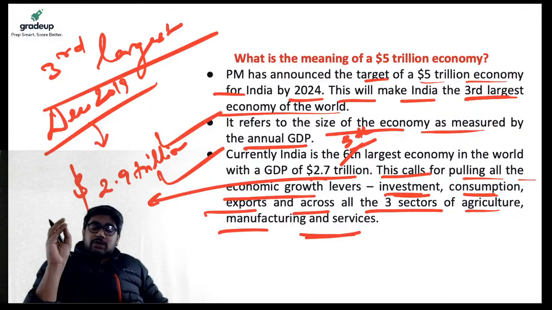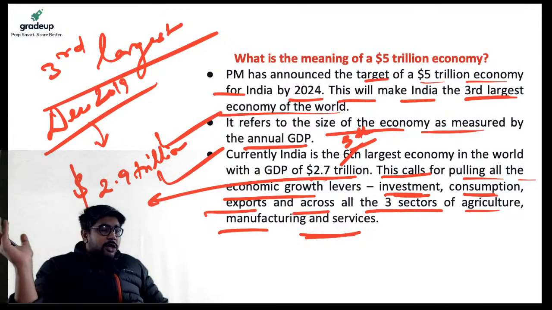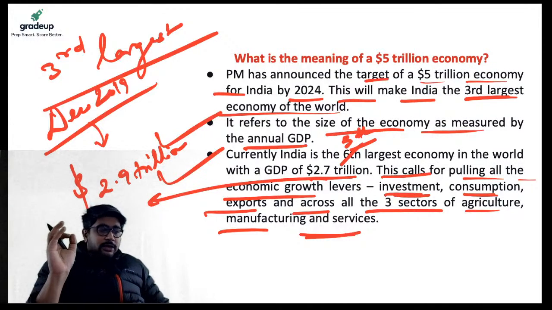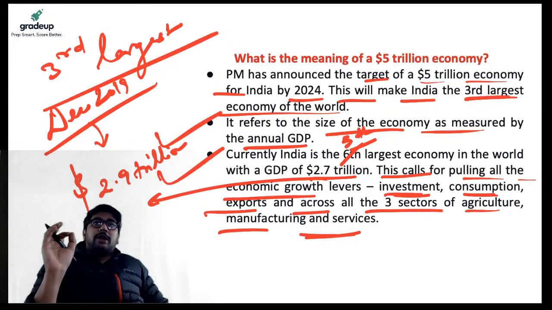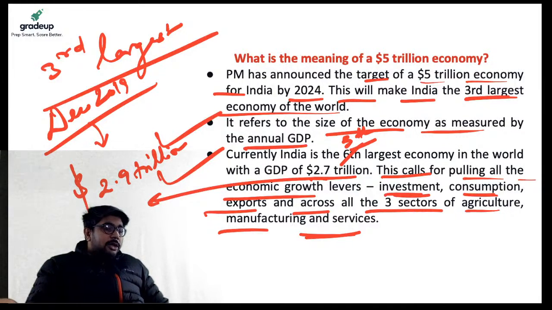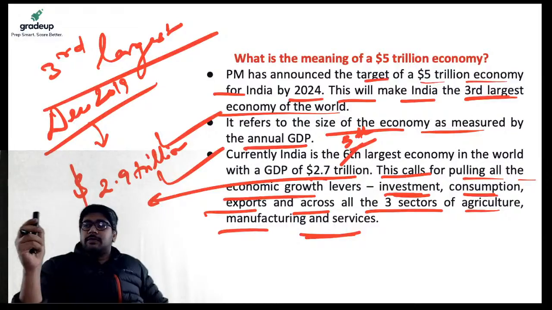So domestic consumption will increase. We want to export more to the nearby countries, let's say Southeast Asia and other countries also, and we want to do this across all the 3 sectors, which is agriculture, manufacturing, and services. We don't just want to be a services dominant economy, we also want to be an agriculture and manufacturing dominant economy. We definitely want to increase their share in the economy.